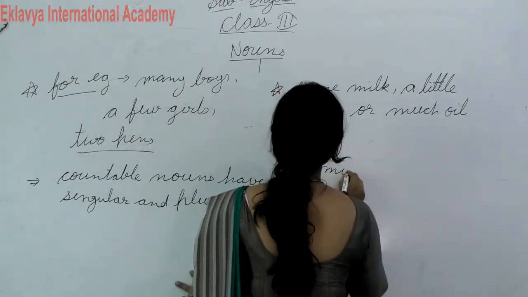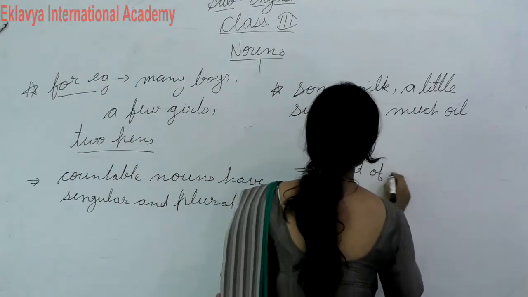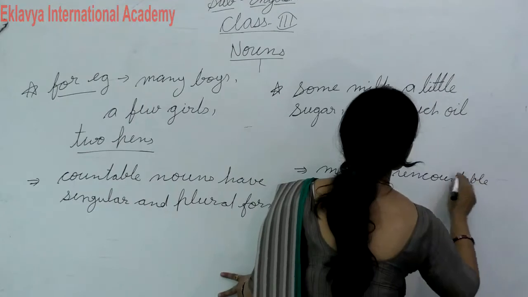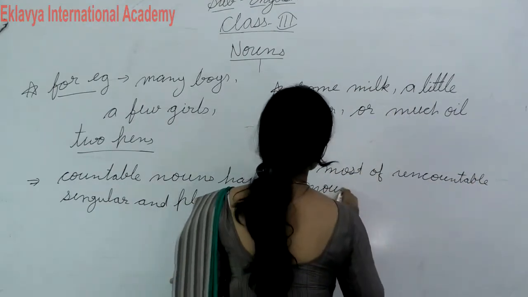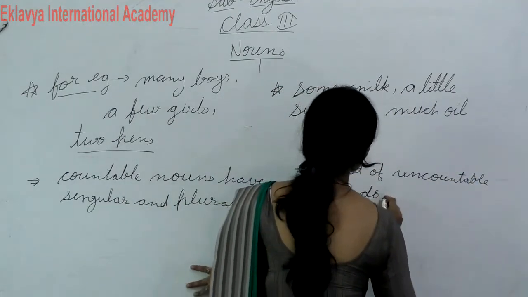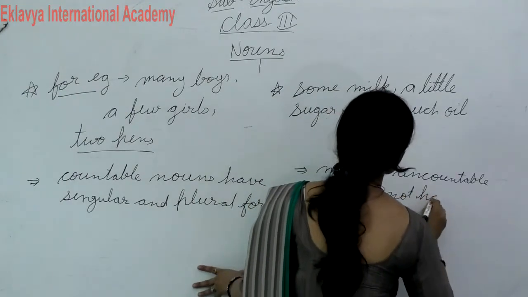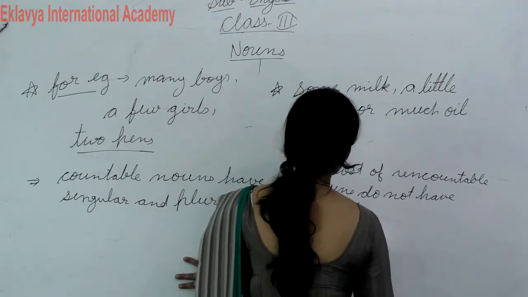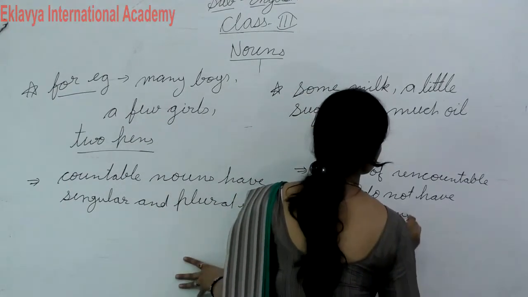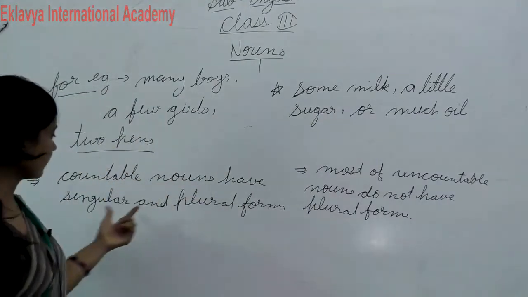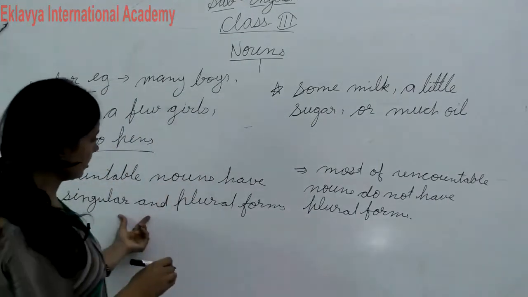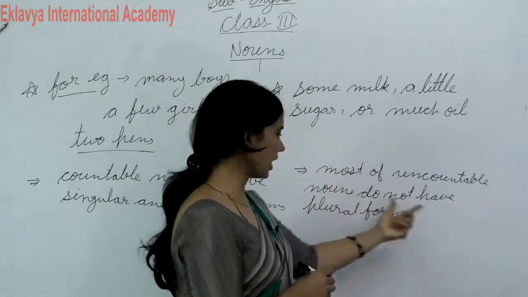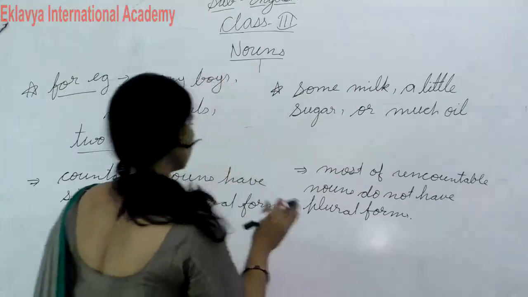And most uncountable nouns do not have plural forms, okay students. Countable nouns have singular and plural forms, but uncountable nouns don't have plural forms. They have only singular forms.